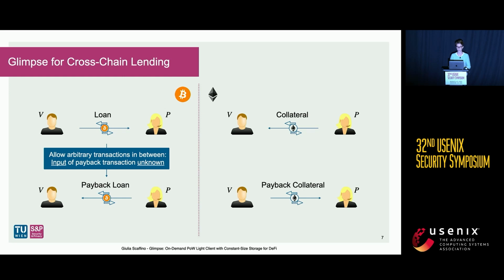This is why the prover has to be able, of course, to spend the money she borrowed, and she can perform an arbitrary number of transactions. This means we do not know at the very beginning which input the payback transaction spends from. With this in mind, let's see how our protocol Glimpse helps us in cross-chain lending protocols.